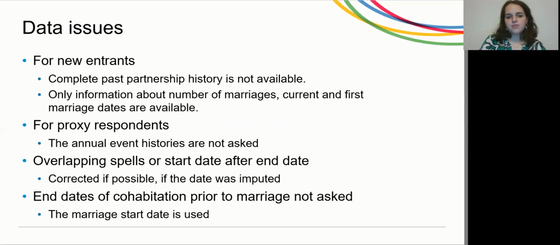We also have overlapping spells or start dates that are after the end dates. Those were corrected if it was possible and only if the date was imputed, otherwise we had to leave them unchanged. Also, the end dates of the cohabitations before marriage weren't asked. So instead we use the marriage start date.